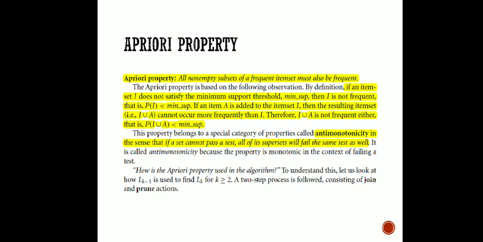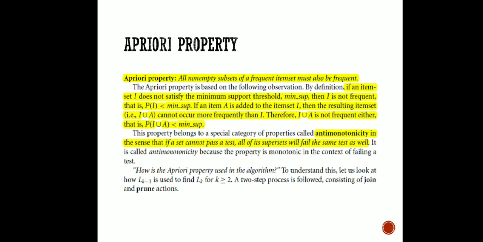Fine. And this property is called anti-monotonicity. That is, in the sense that if a set cannot pass a test, all of its supersets will fail the same test as well, definitely. So if a subset of a particular set cannot satisfy a criterion, how is its superset going to satisfy it? Definitely we can discard them without testing anymore.